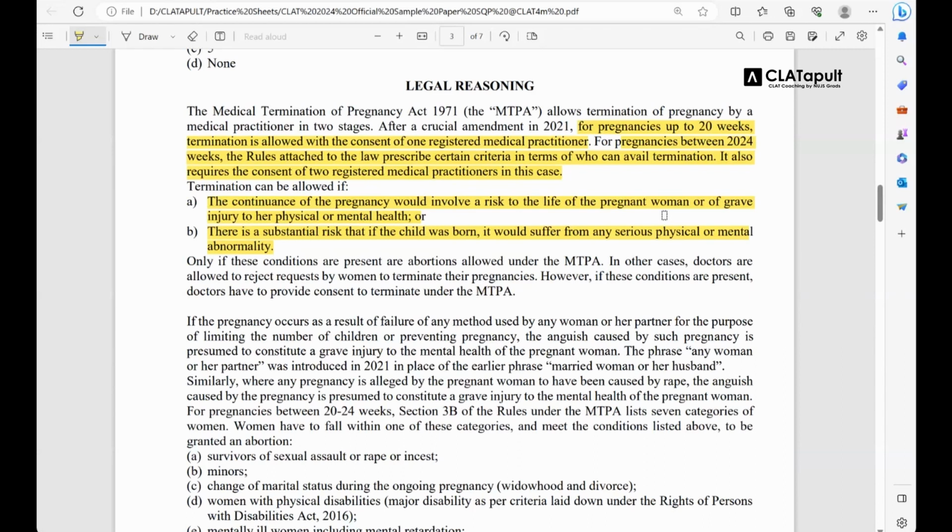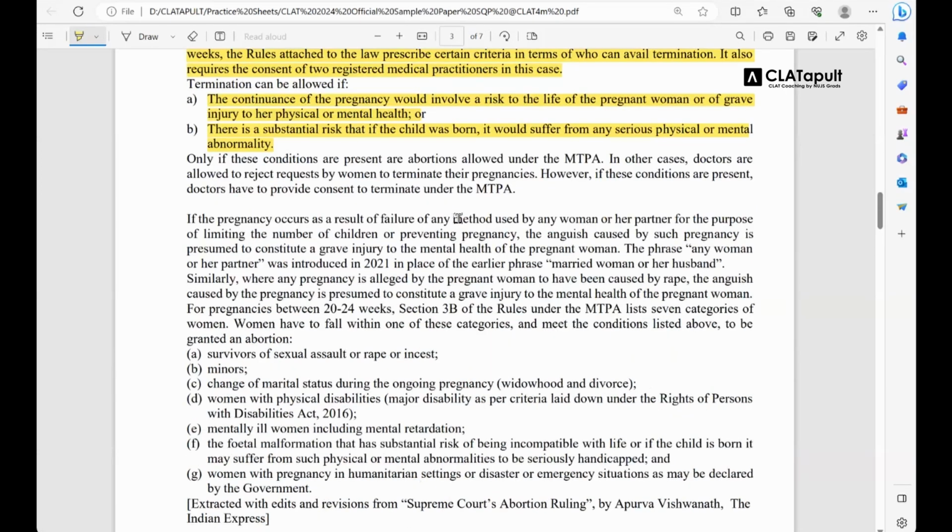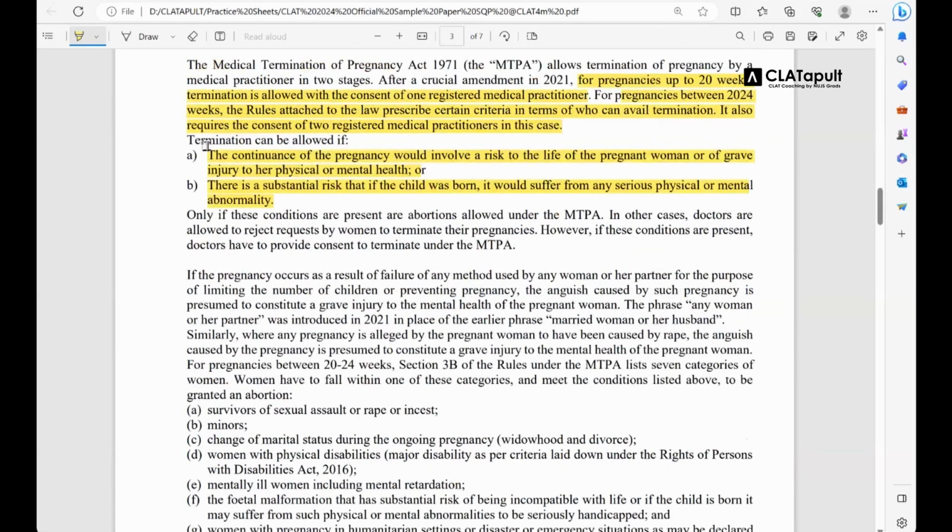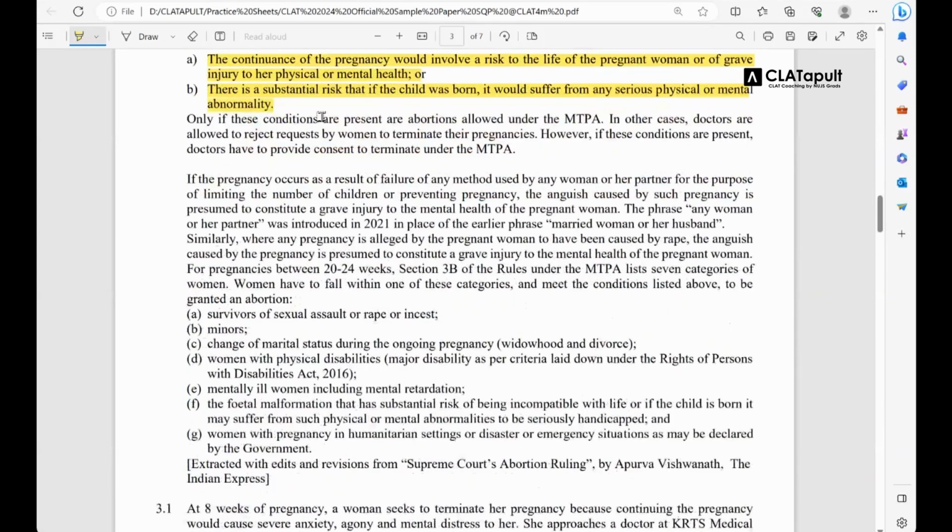So all of this must be fulfilled, otherwise they will not allow for such a thing. Now who will clarify whether these criteria are fulfilled or not? That would be the medical practitioner. Only if these conditions are present is abortion allowed under the MTPA. In other cases, doctors are also allowed to reject requests by women. However, if these conditions are present, doctors have to provide the consent to terminate under MTPA.